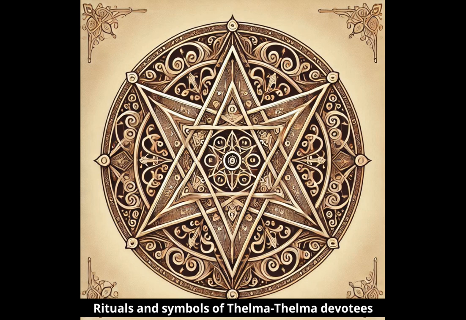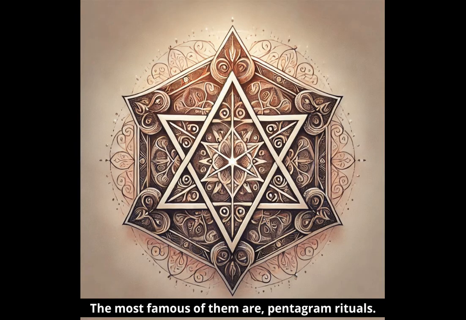Rituals and symbols of Thelema. Thelema devotees use many rituals and symbols to achieve spiritual development and true will. The most famous of them are pentagram rituals, protective rituals that invoke the energies of the five-pointed star, and the unicursal hexagram, an important symbol symbolizing the balance of macrocosm and microcosm and the unification of opposites.